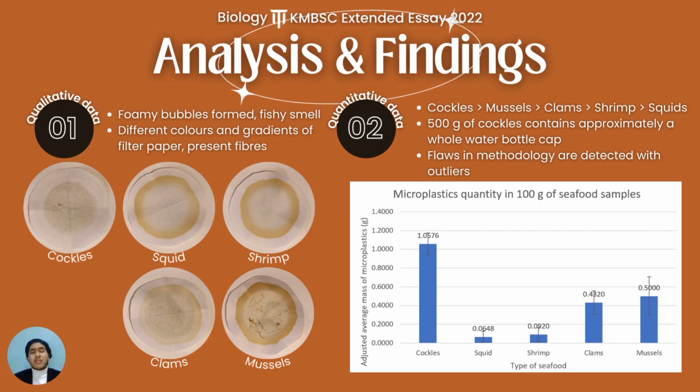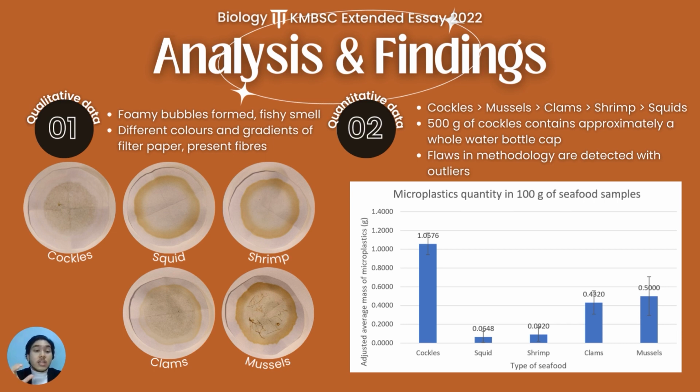And you can see as well that the quantitative data also correlates with the qualitative data shown. You can see that cockles, clams, and mussels, the ones with the highest amount of microplastics, have a consistent gray area in the center of the filter paper, indicating that microplastics are being trapped within the pores of the filter paper, unlike squid and shrimps, which do not have that gray area in the center.